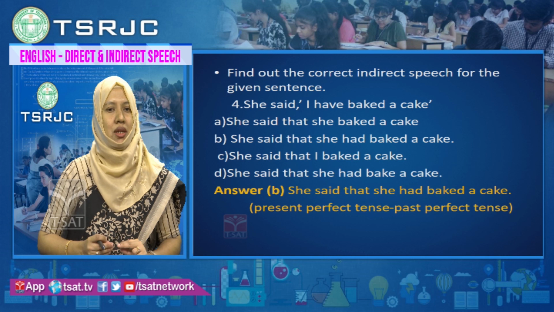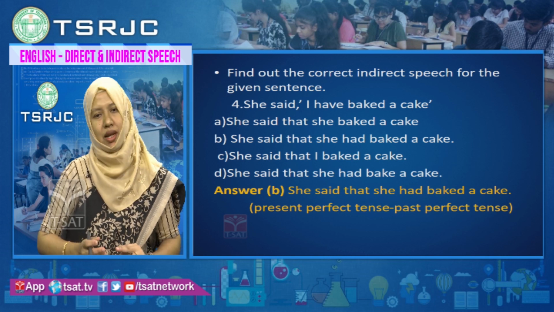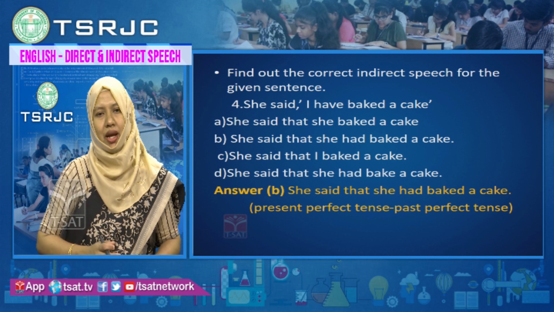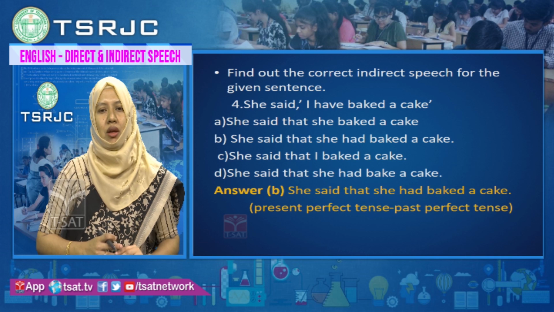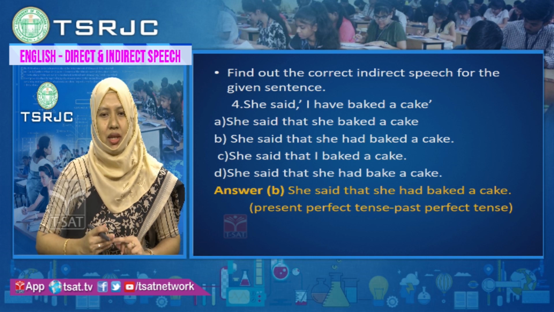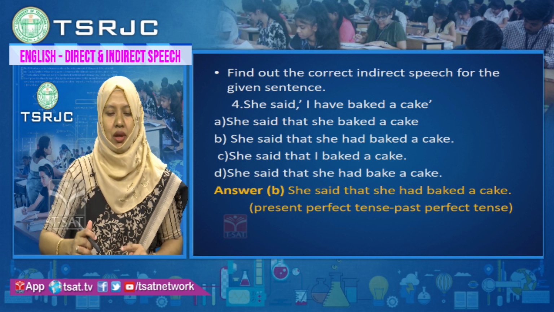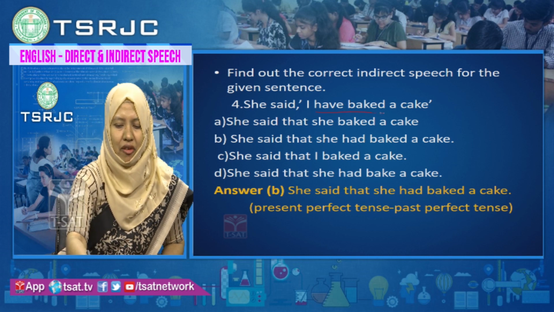Option C, she said that I baked a cake. Option D, she said that she had baked a cake. Remember the rule. If the verb is in present perfect tense, in indirect speech it will change to past perfect. Here she said, "I have baked a cake."